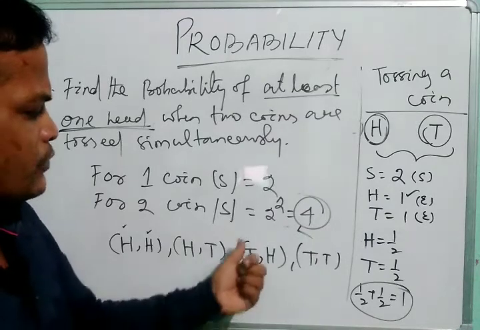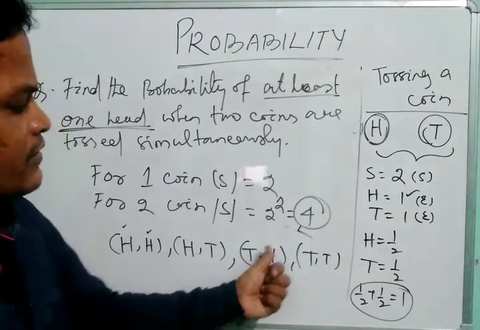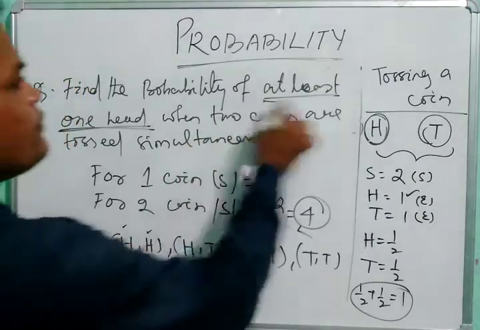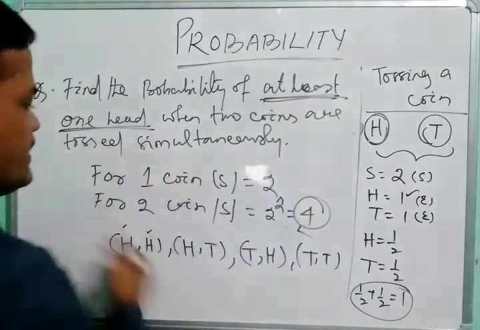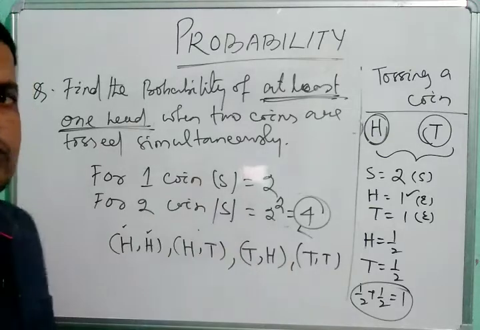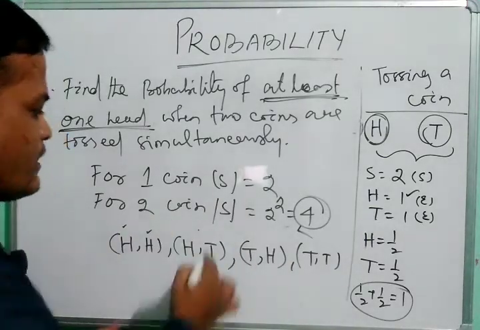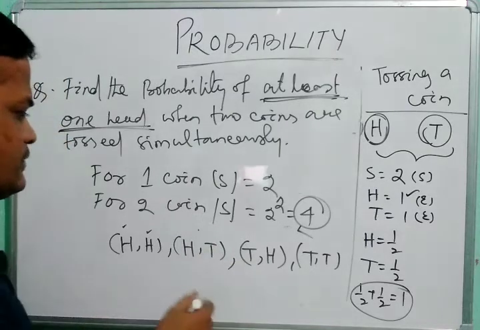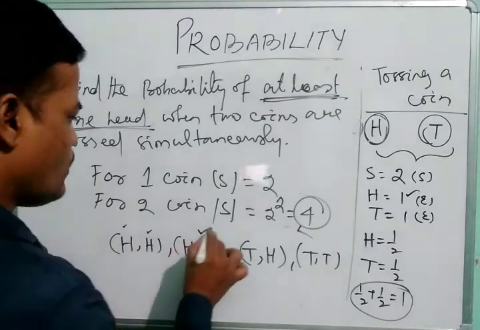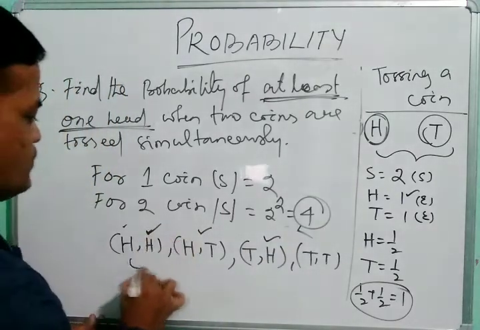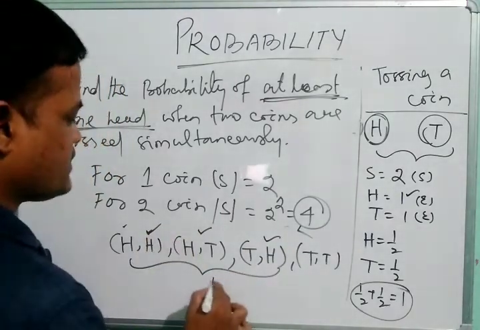If one coin is T, then the other is H, or it may be both tails. So we are going to find at least one head. At least one head means at least one. We are not talking about at most. So at least one head means we are going to count 1, 2, 3. So these are the possible events.